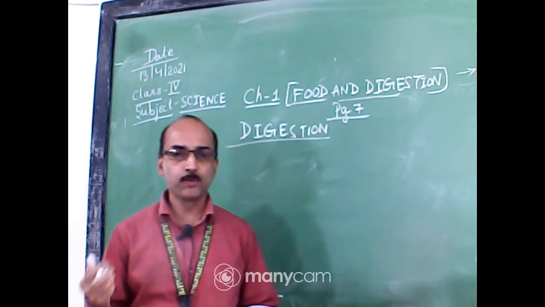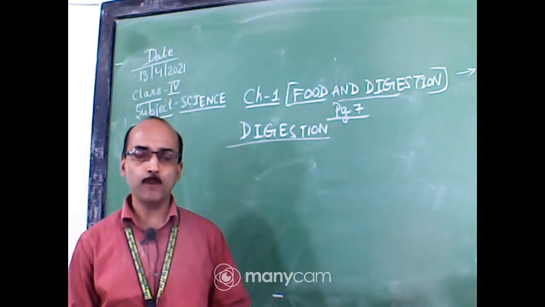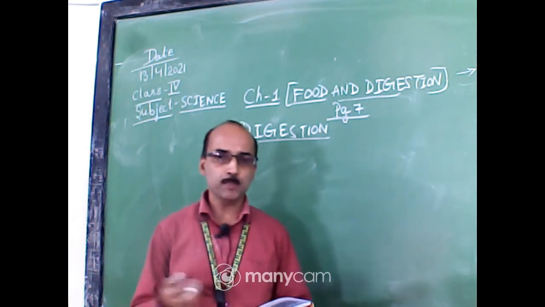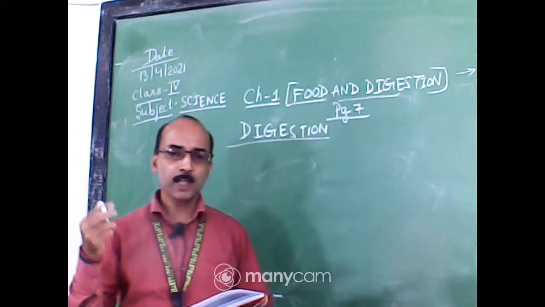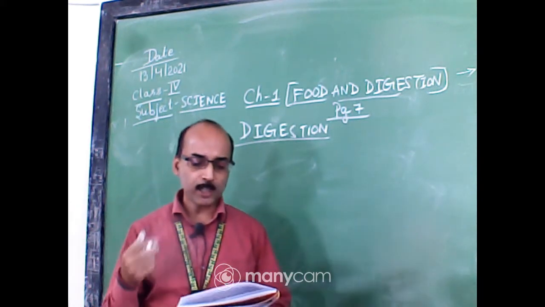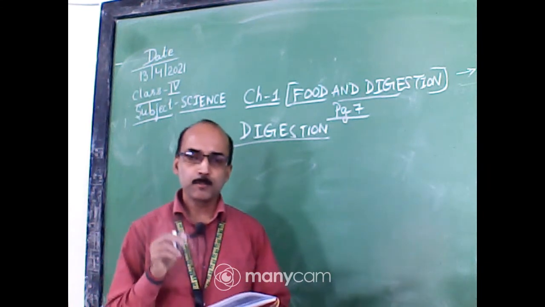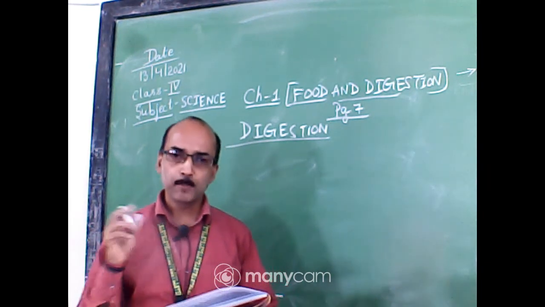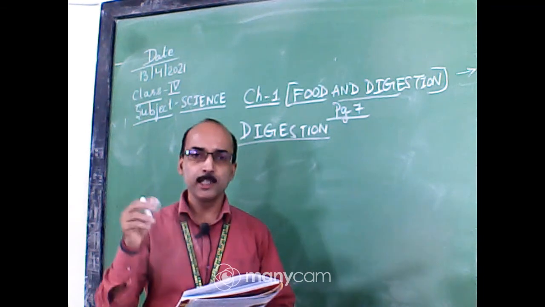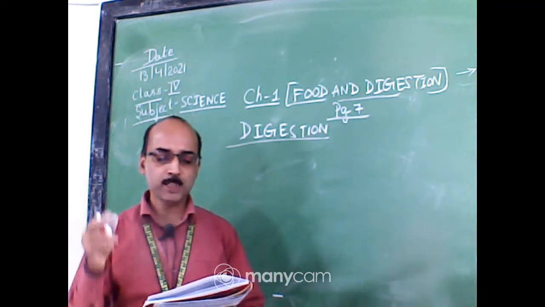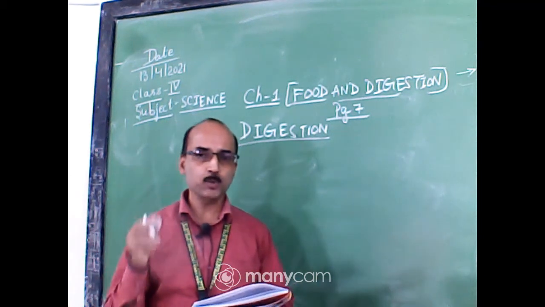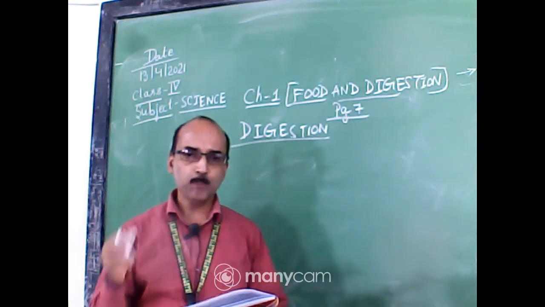Then after the food is broken into simple and soluble form, this food goes to the small intestine for the complete digestion. In the small intestine, digestive juices are present there. Along with it, the liver produces bile that helps to digest the fats in the small intestine.